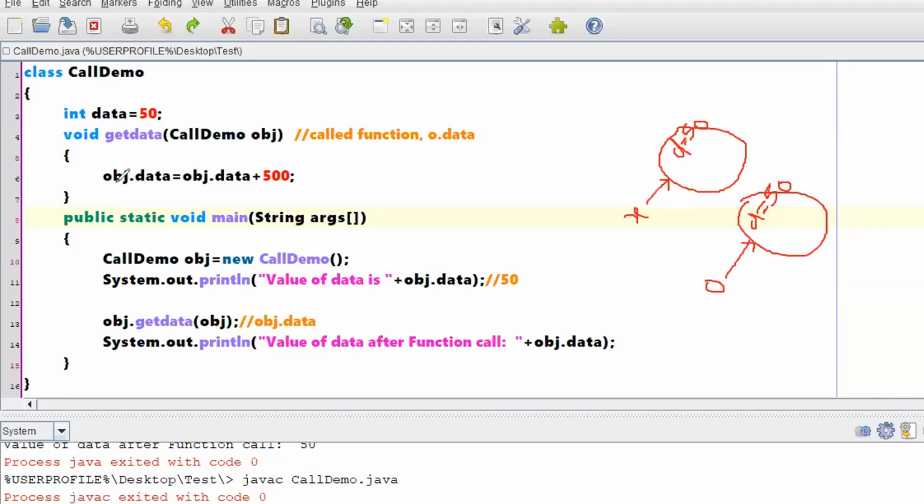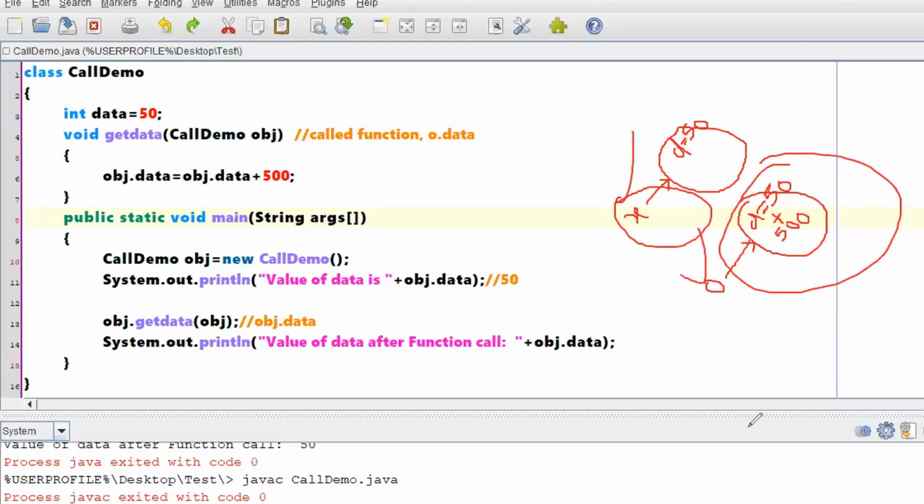If I am doing obj dot data is equal to obj dot data plus something, that means whatever the previous value was, you add something to it. How much am I adding? I am adding 500 to this particular value. Now this new object which you have created is nothing but a copy of this x object. When I say copy, I can refer to this updated value either by using x or by using o. Is this clear now? This is nothing but call by reference. Can I erase such a beautiful diagram?